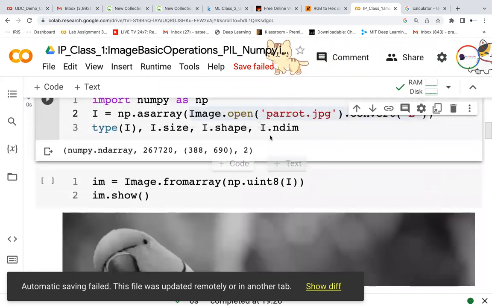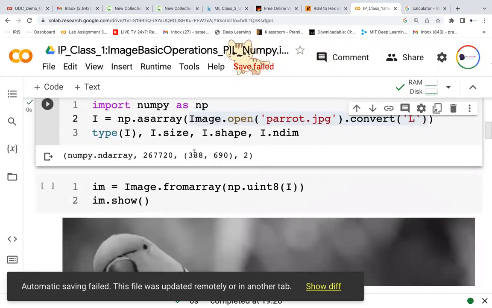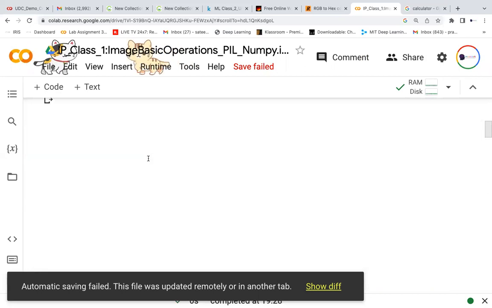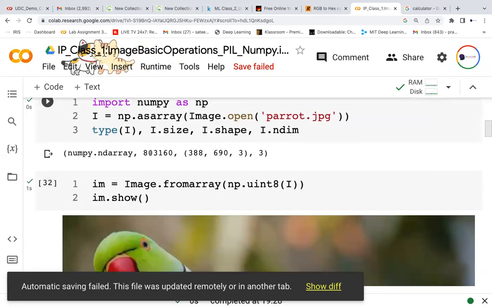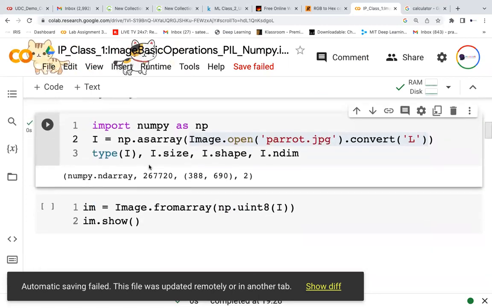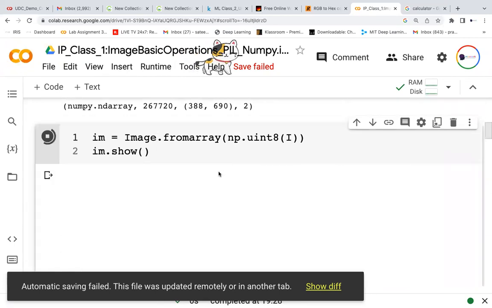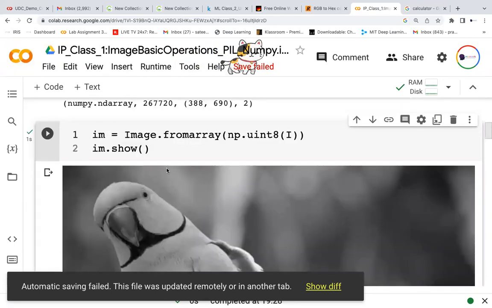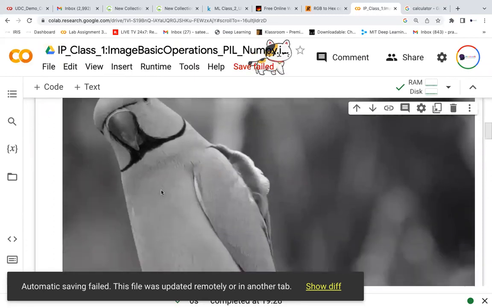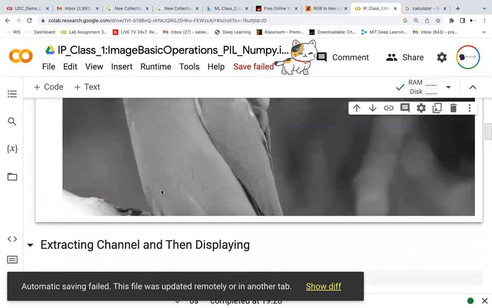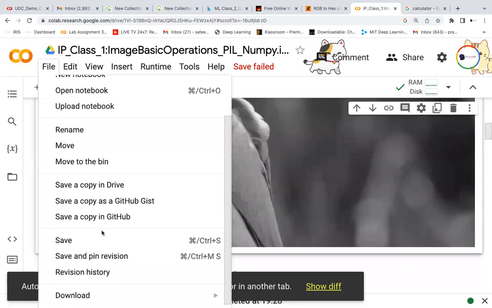If you look at the dimensions, it is 2-dimensional, correct? Just one rectangle. So this is how it's converted. The size also got reduced, correct? If you see the size, it is almost half. Any questions? And if you want to convert it back and display it, since it is a grayscale image, I would get the grayscale image. So till this we will be done.